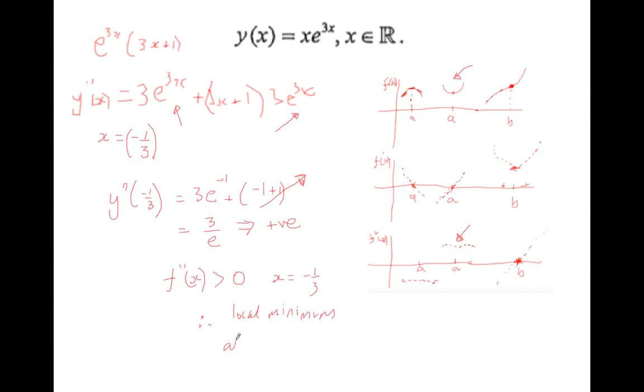And we might as well just put the actual set of coordinates. Negative 1/3, negative 1 over 3e. Is that right?